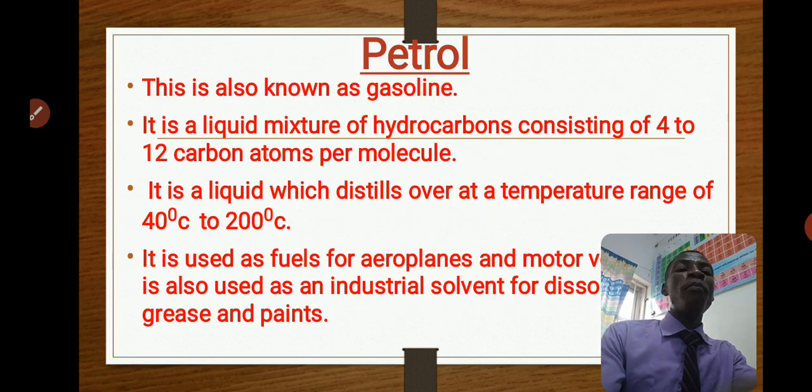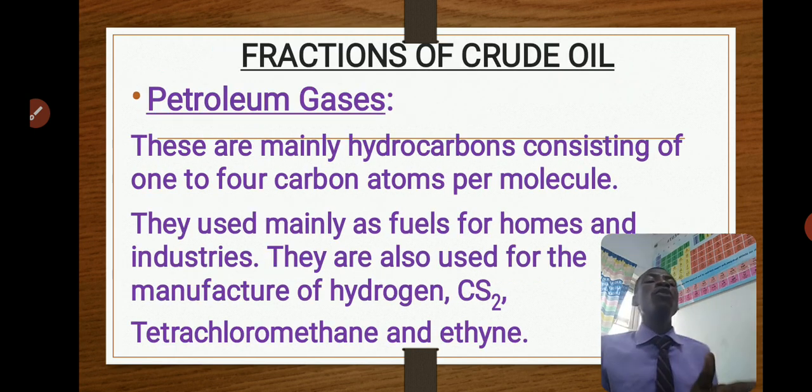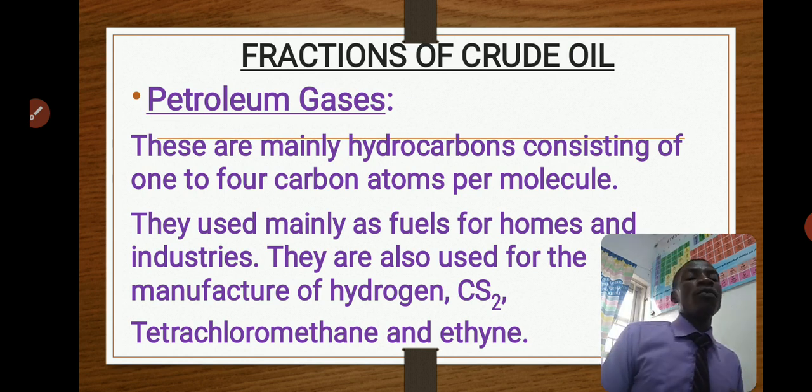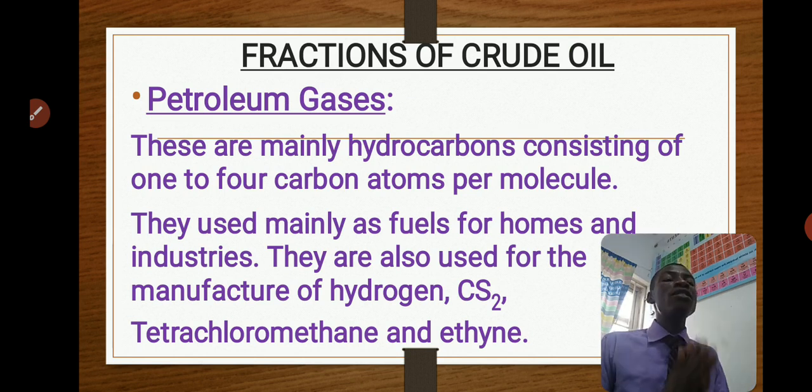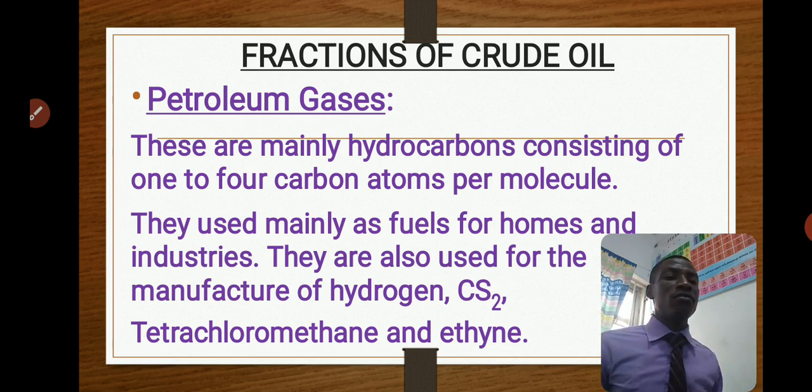So these are the 7 fractions of petroleum. Now, in this video, we'll talk about the fractions of petroleum and what they are being used for. I'll start from petroleum gases. These contain hydrocarbon molecules that have around 1 to 4 carbon atoms, from methane to butane. Butane is 4, methane is 1.